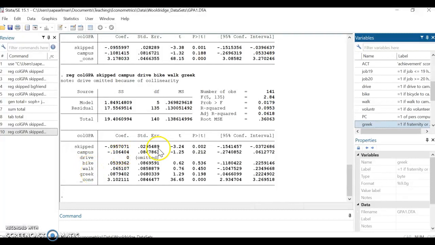And so what happens to the standard error on campus? It goes up. Not dramatically so in this case, but we definitely lose some precision by adding in all of these variables. And the question we need to ask ourselves is, do we really need all of these? Are they capturing what we want? Do we want to use our fairly limited variation, because we only have 141 observations, to estimate all of these coefficients, or would one or two be sufficient?